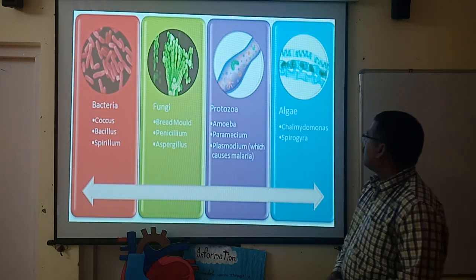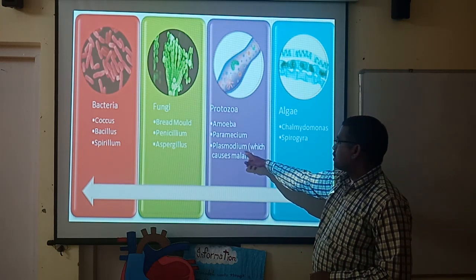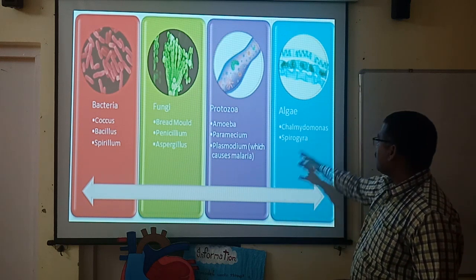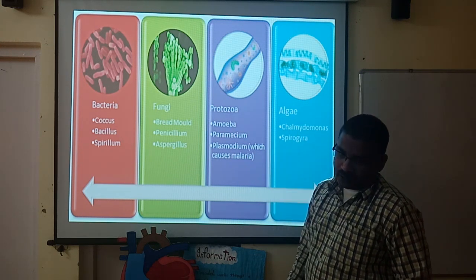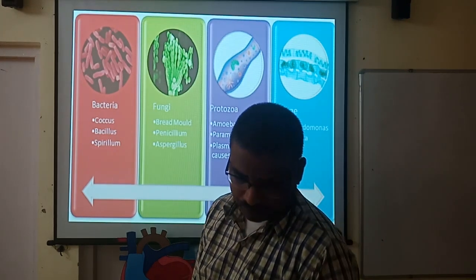This is the kind of protozoa by which malaria takes place. And for algae, a well-known example is Spirogyra.